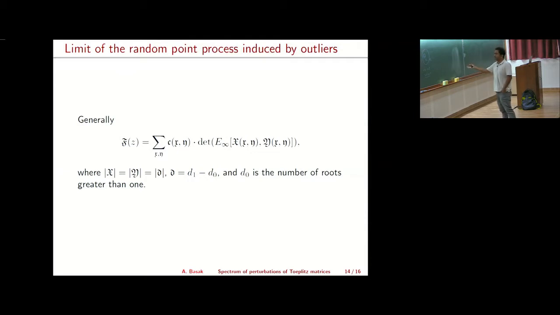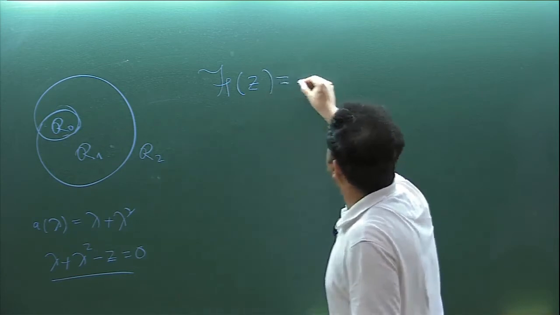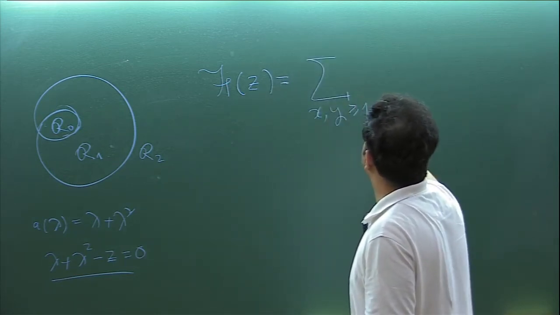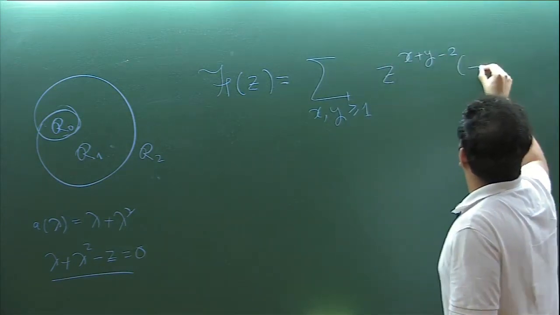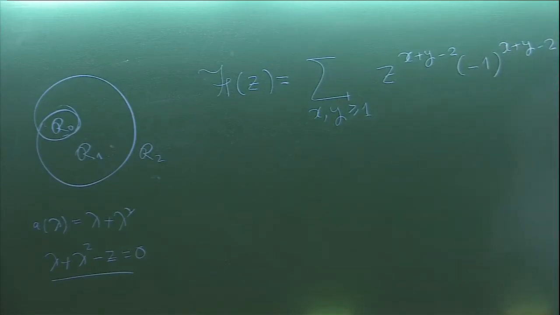If I want to rephrase it in terms of this example 1, then what we see is the following. Our f(z) for example 1 looks like this: I have some integers x, y, then I have z to the x plus y minus 2, negative 1 to the x plus y minus 2, and then I have this e_xy.